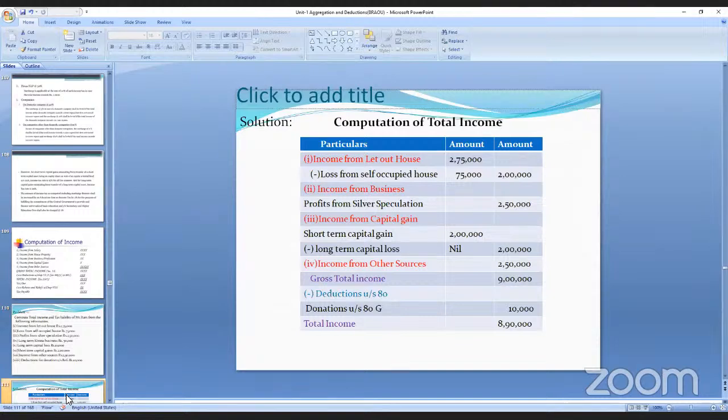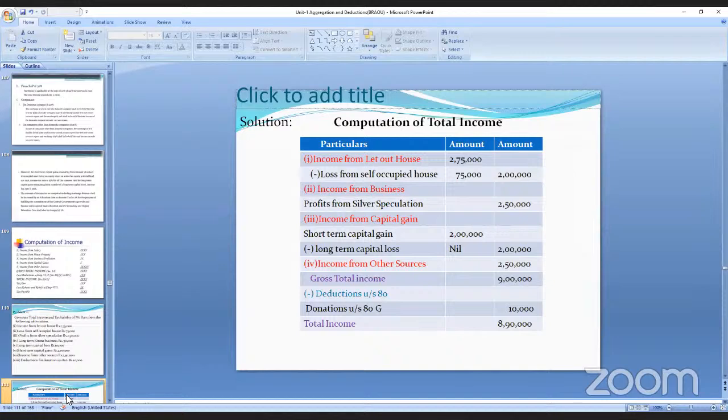Now you see the income from house property. I just said, 2,75,000 minus 75,000 is 2 lakhs. Next is income from business, that is the profit from speculation, 2,50,000. Short-term capital gains, how much came? 2 lakhs. Long-term loss, nothing is given. So 2 lakhs.